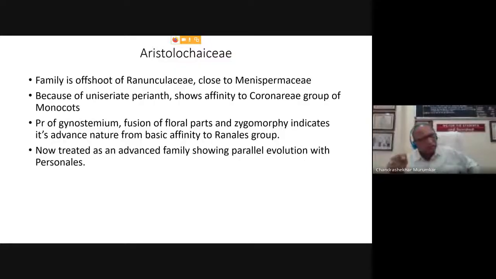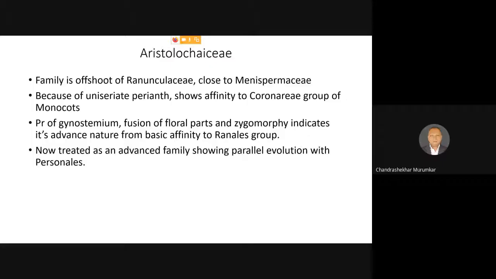Because the parent of the Piperales and the parent of the Aristolochiaceae are almost morphologically similar. But there is a major difference. And the difference is that in Piperales, the number of stamens and number of carpels is always limited. In Piperales, the number of stamens is either 4 to 5, but it is always less, even 1 or 2. And when the stamens are in didynamous condition, that is 2 are longer, 2 are shorter.